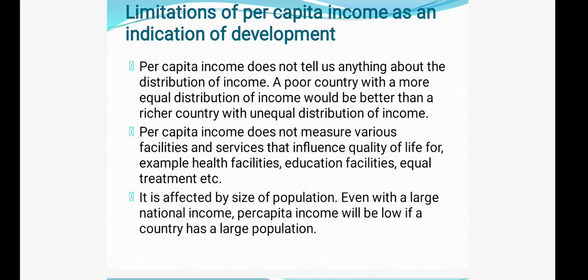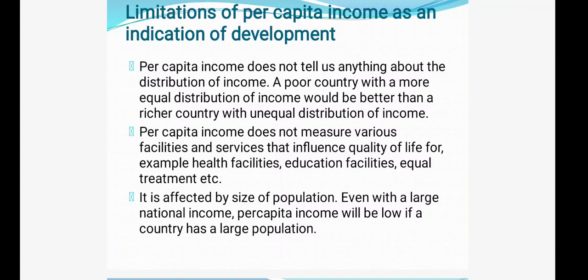Just now I have said that not only average income, we must see that income is also equally distributed among the people and not concentrated in the hands of only a few, because average income will not show the equal distribution. So this is one limitation of per capita income.